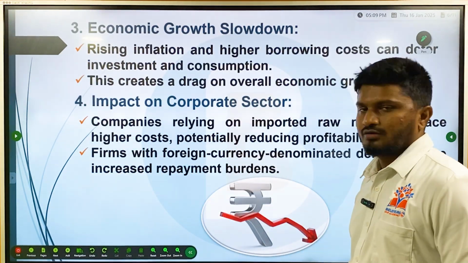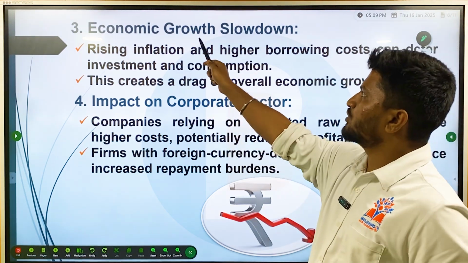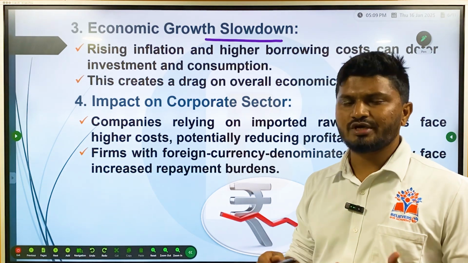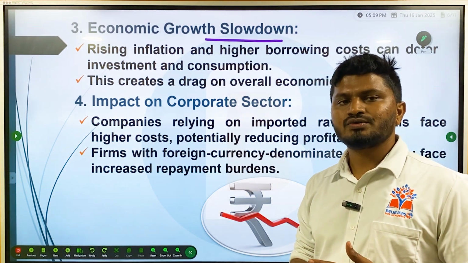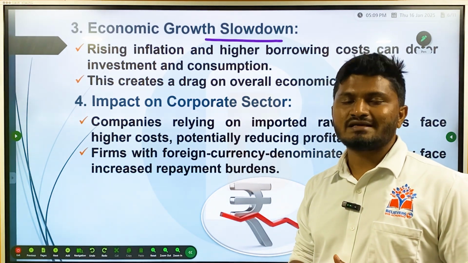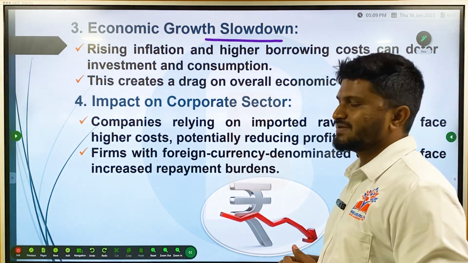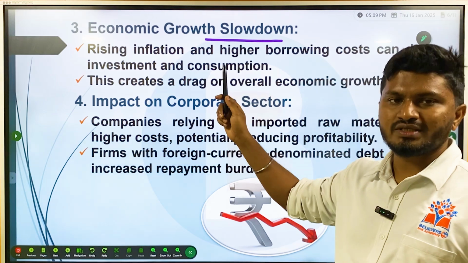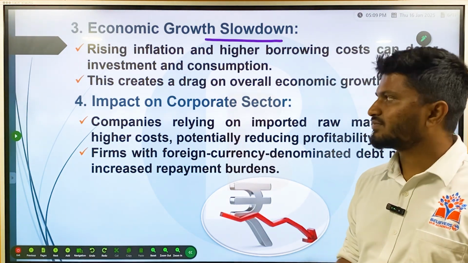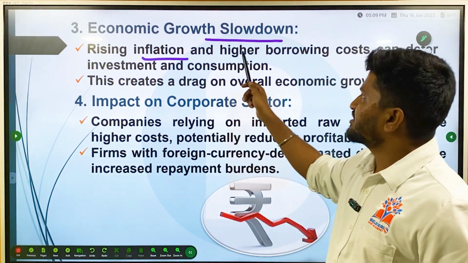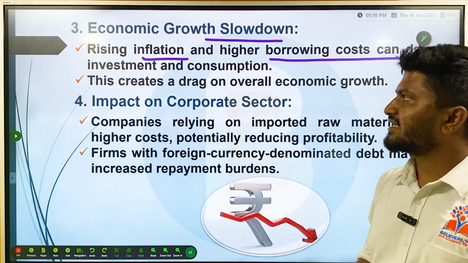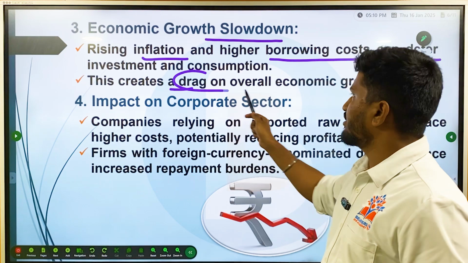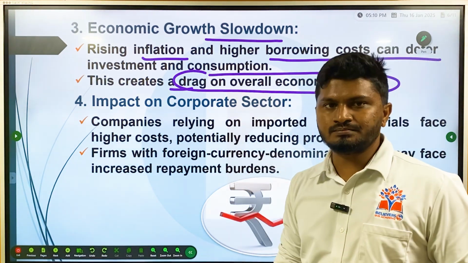Then the next point is a slowdown in economic growth. In a recent video, we discussed whether India is going through an economic slowdown, and whether it is structural or cyclical. We discussed those aspects in the previous video. Now we will see that one of the reasons for the economic growth slowdown is depreciation of the rupee as well. Rising inflation and higher borrowing costs can deter investment and consumption. This creates a drag on overall economic growth as well.